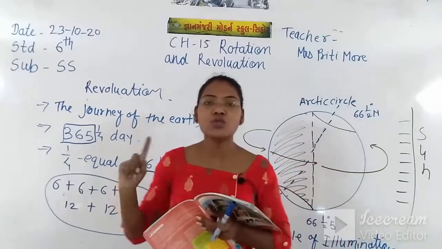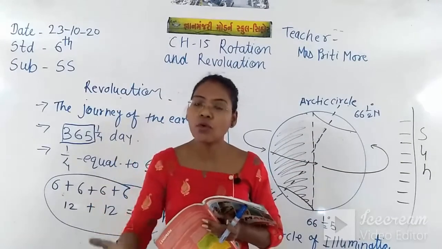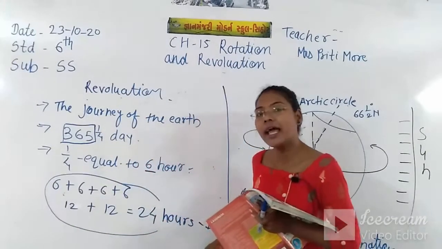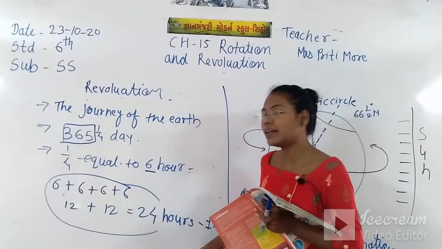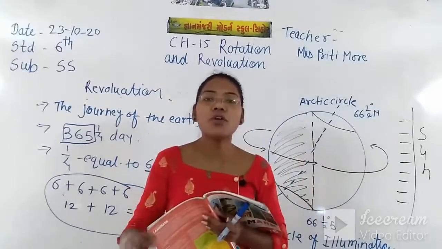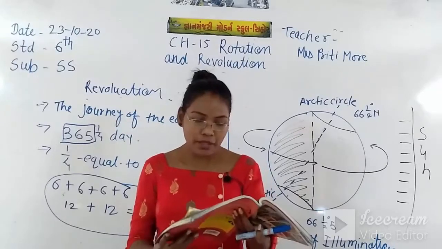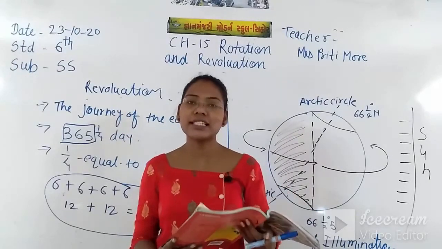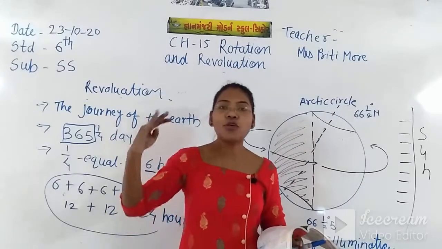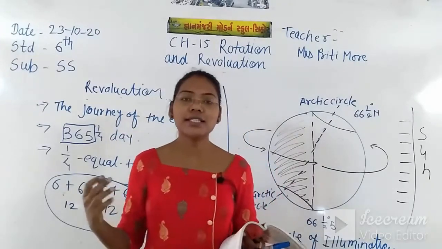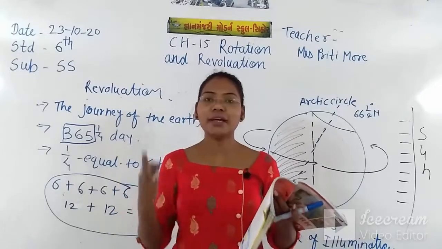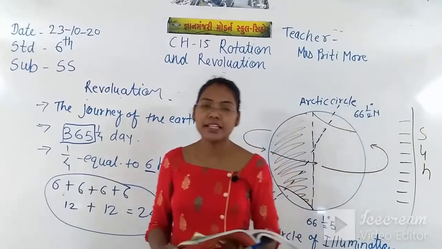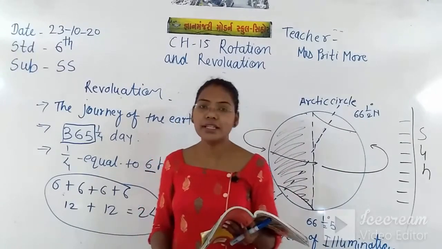We add this 1 day after 4 years, in the month of February, and the year has 366 days. The year that has 366 days is called a leap year. That year is called leap year.